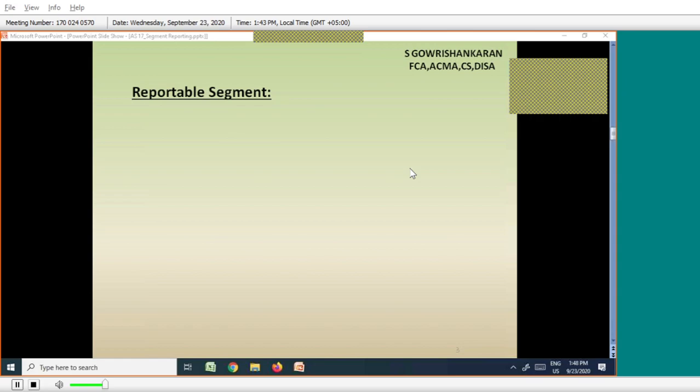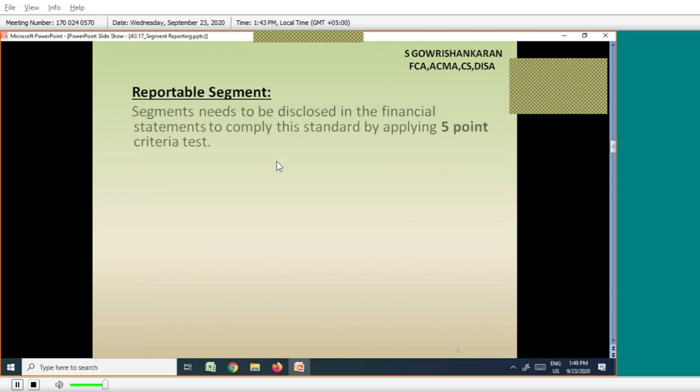That is reportable segment. Then is there any criteria to present a particular business as a reportable segment? Yes, there are criteria. How to define the reportable segment? That is presented in the below paragraph.